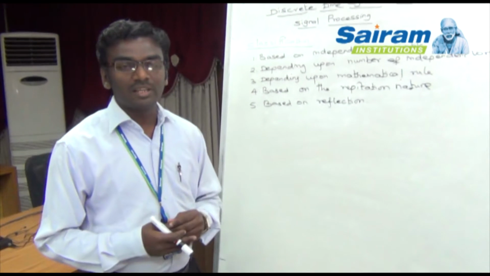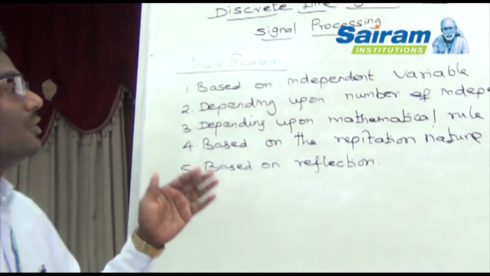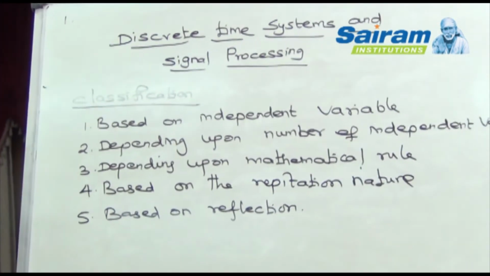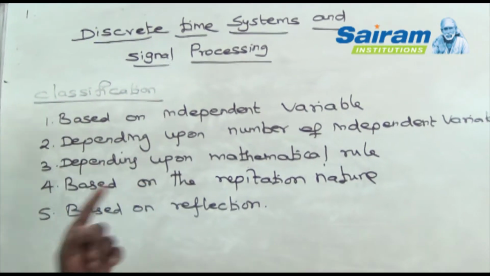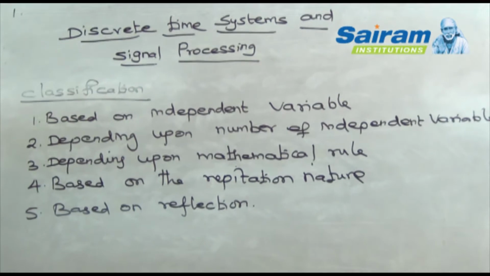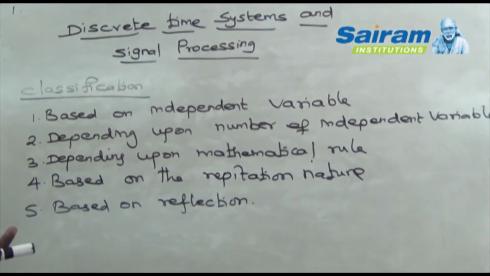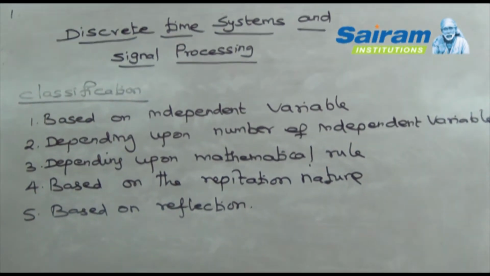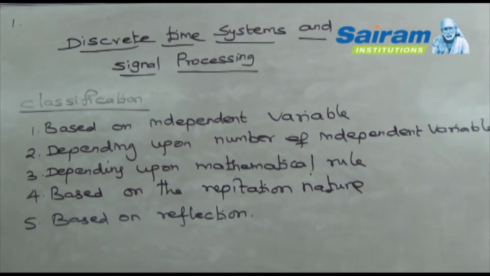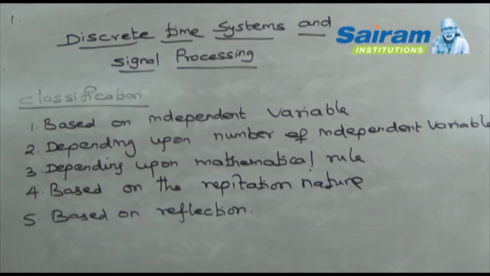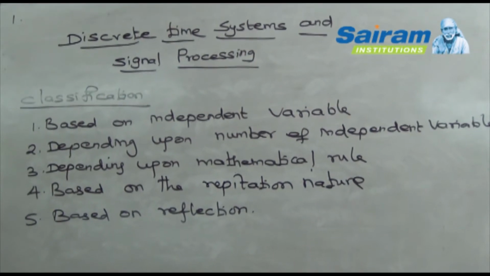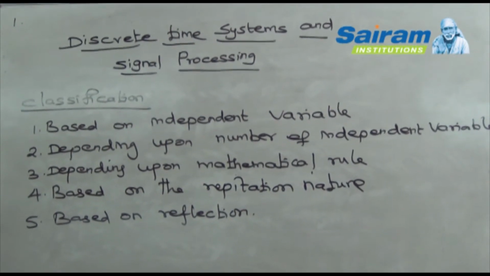According to the features, we have to classify signals into 5 different types. The first one is based on the independent variable. The second one depends upon the number of independent variables. The third one is based on the mathematical rule. The fourth one is based on the repetition nature. And the fifth one is based on the reflection.